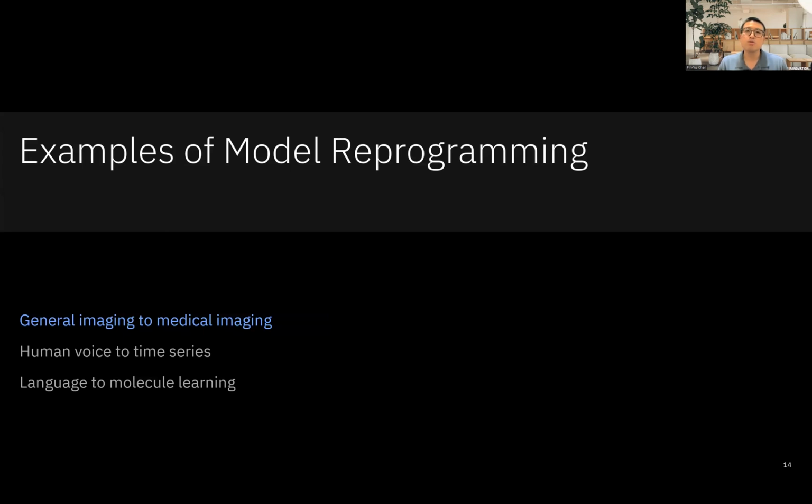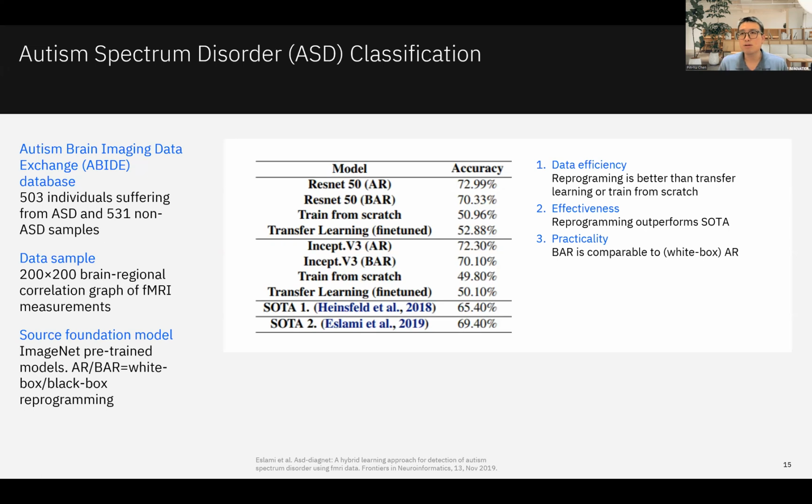So let me quickly show you three examples of model reprogramming. The first one is to reprogram a general purpose image classifier to domain-specific image classification, like ASD classification. In this case, we have a very limited amount of brain image data based on brain correlation analysis, which contains 500 training samples for each class. So we reprogrammed two different image classifiers, ResNet 50 and Inception V3.